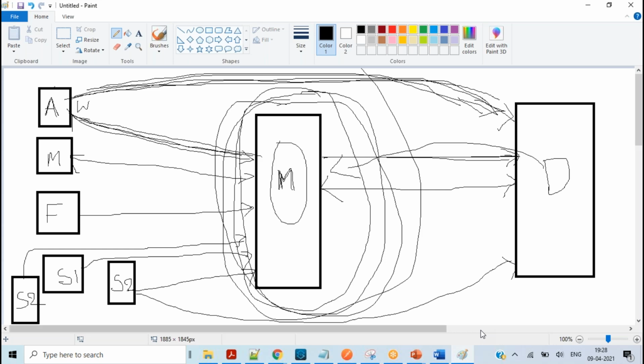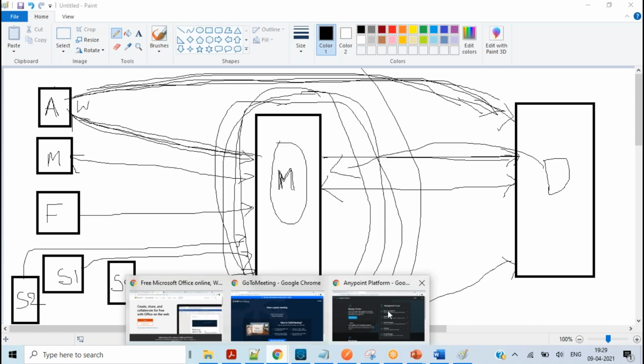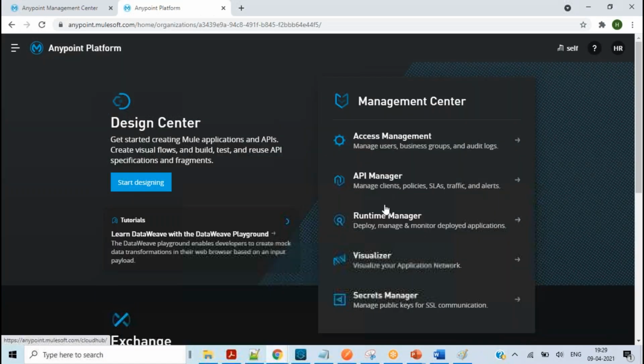One more question: Java, PHP, and MySQL, all these are free services, right? So is Mule a free service or is it a chargeable thing? For you to learn and to implement, everything is free. But when it comes to enterprise level, they will purchase the license because they need to have the servers. Let's suppose if you want to deploy an application, where do you deploy? You deploy it in the runtime manager.